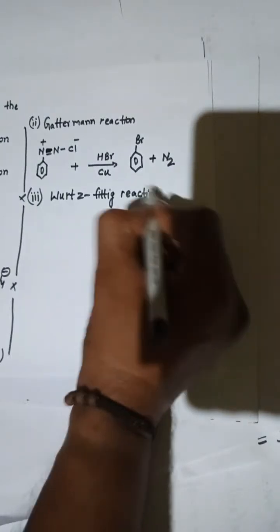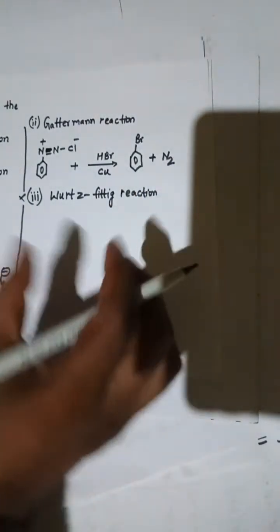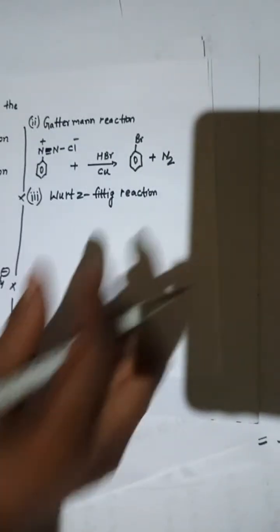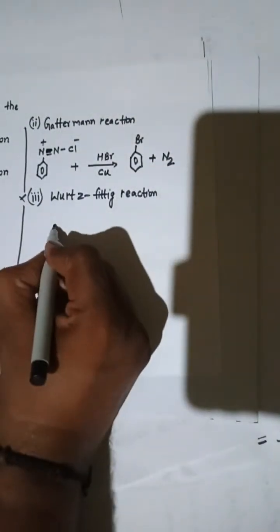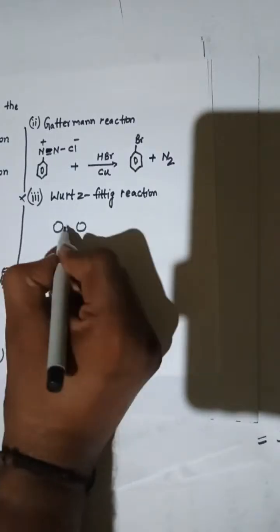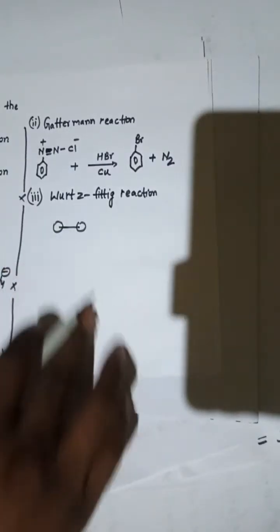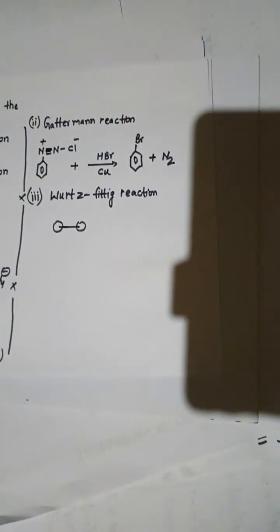It is about one kind of fit. Okay, it will just fit here. One molecule comes from here, another molecule comes from here, and both are linked to each other. So Wurtz-Fittig reaction is there.